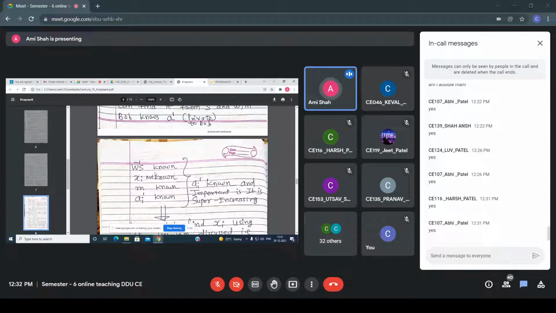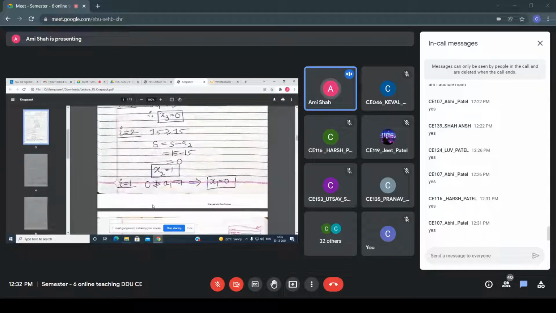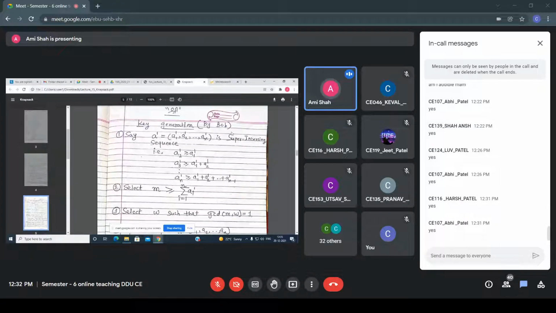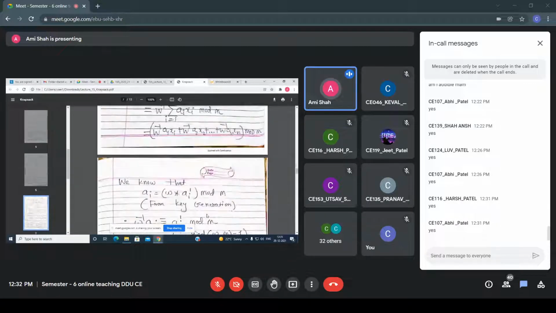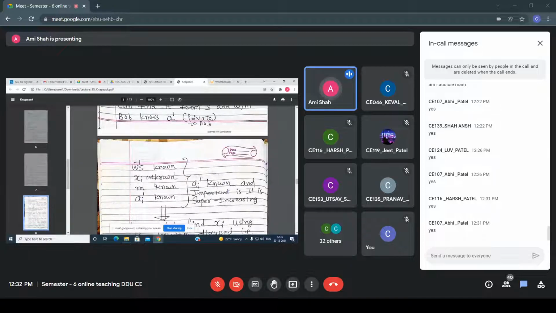Because W is private to Bob, M is private to Bob, and S, the ciphertext, is known to Bob. As well as ai' is known to Bob. But xi, the plaintext, is not known to Bob. So what will Bob do?